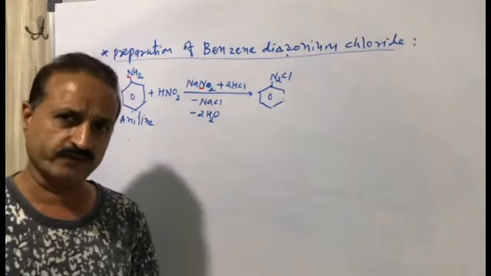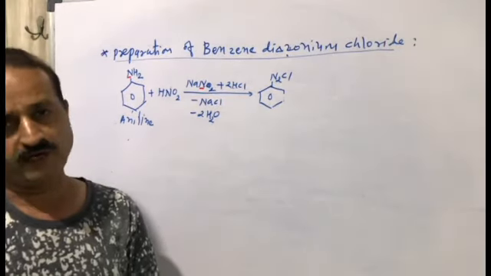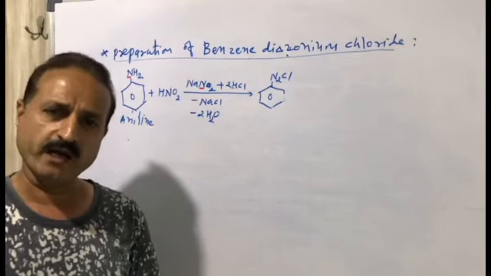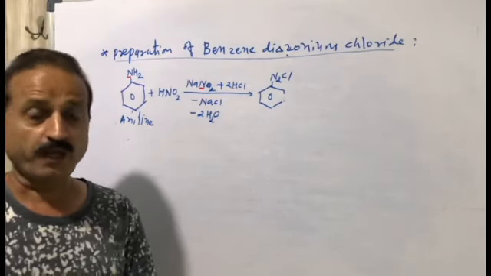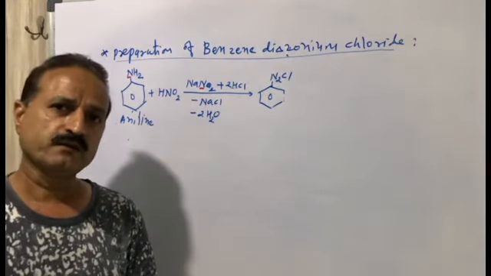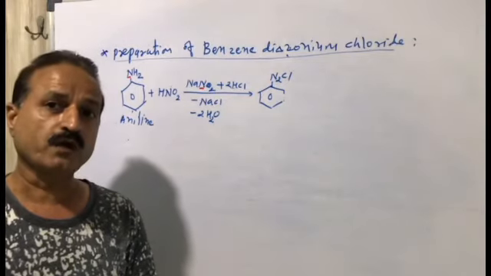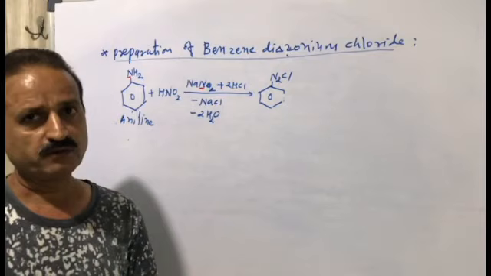The first is displacement of nitrogen gas by halide and by cyanide, even by iodide. Halide also includes iodide.